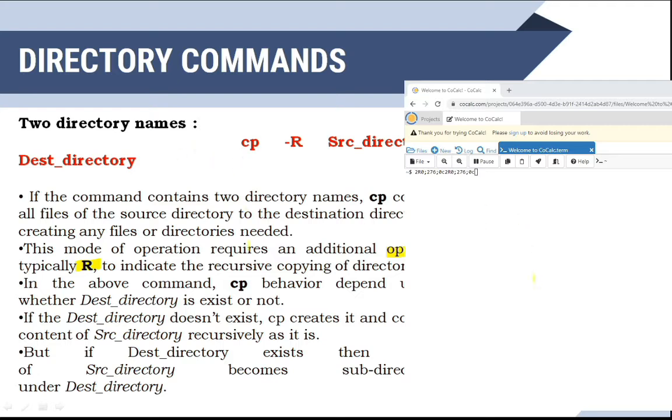In the above command, we can see that cp behavior depends upon whether the destination directory exists or not. If it does not exist, cp creates it and copies the content of the source directory recursively into the destination directory. If the destination directory exists, then the copy of the source directory becomes a subdirectory under the destination directory. Okay, we will see it here.